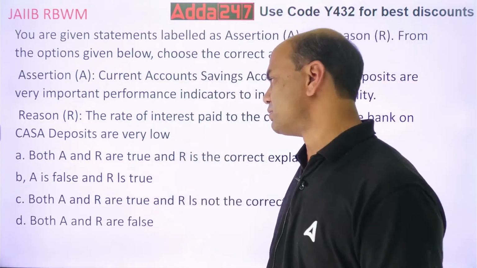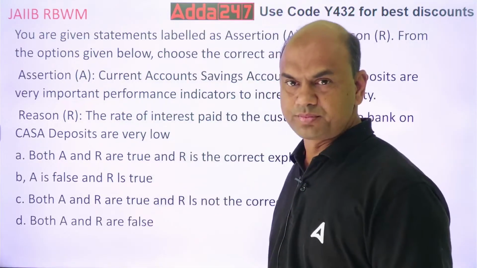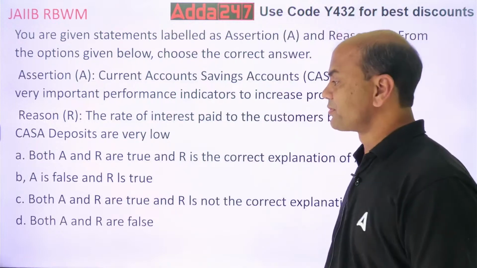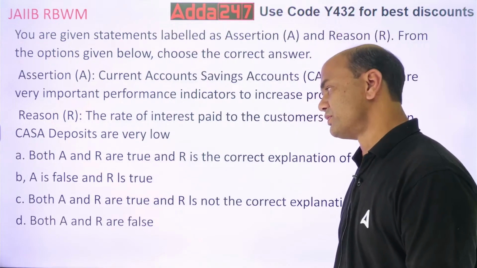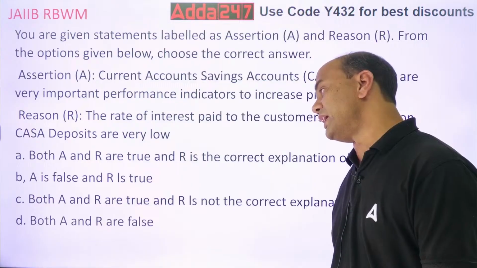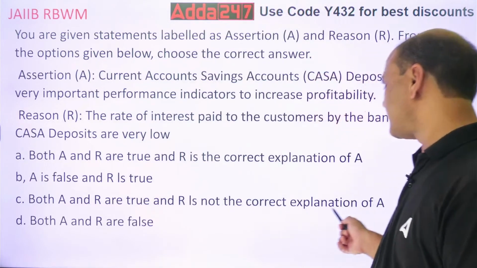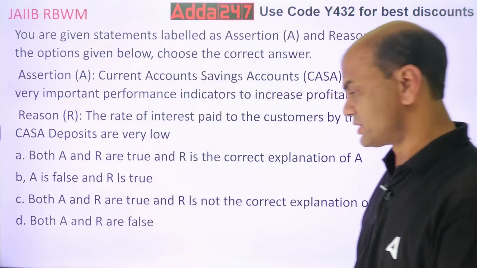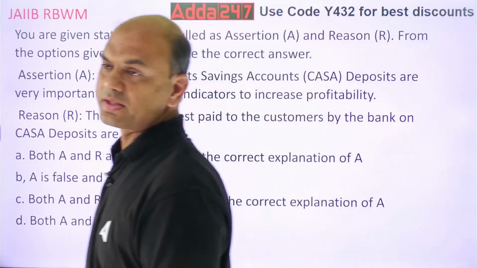What are the options? Both A and R are true, and R is the correct explanation of A. A is false, R is true. Both A and R are true, and R is not the correct explanation of A. And both A and R are false. Now think over it, everyone. Check the answer.